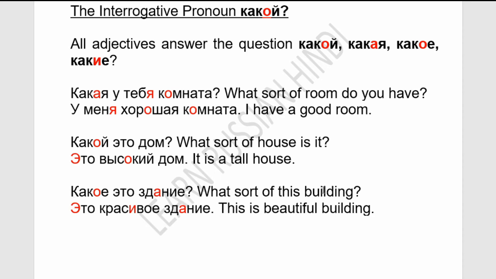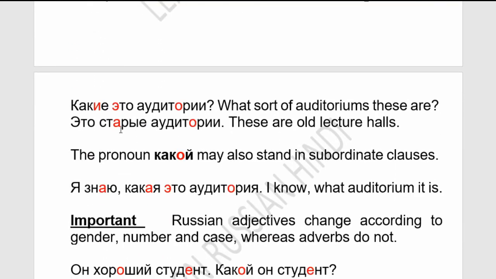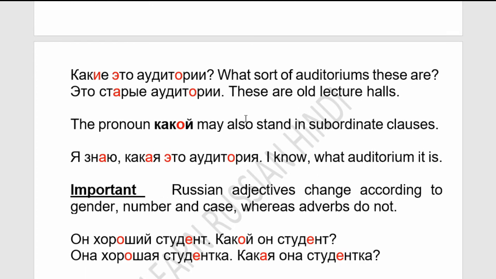What sort of building is this? Это красивое здание. This is a beautiful building. Now plural: какие это аудитории? What sort of auditoriums? Это старые аудитории. These are old lecture halls. So we put adjectives according to the noun's number, gender, and case.